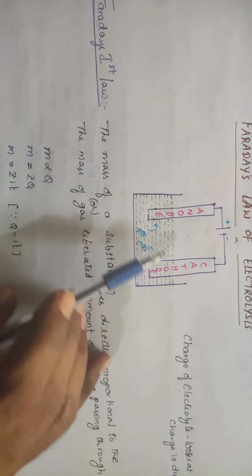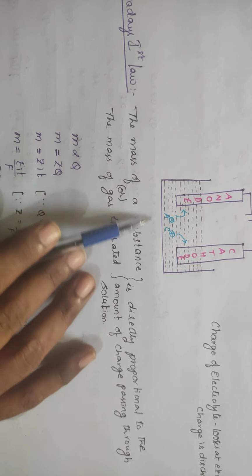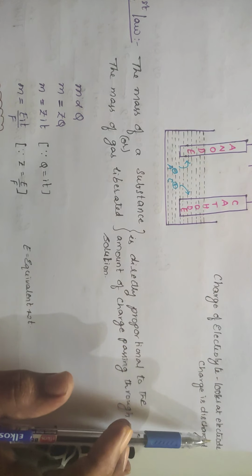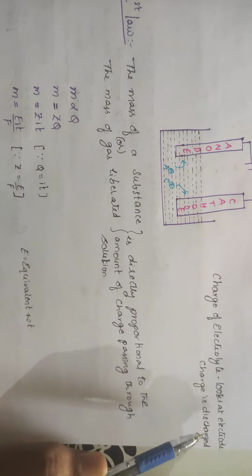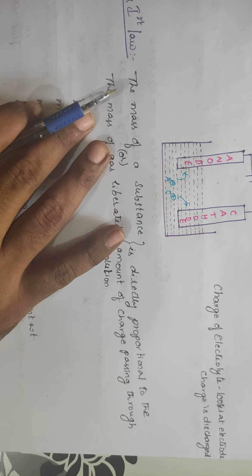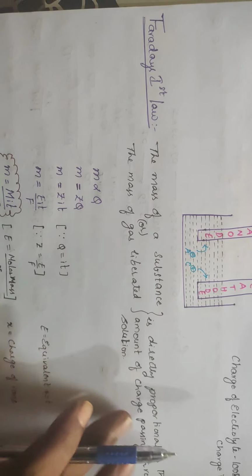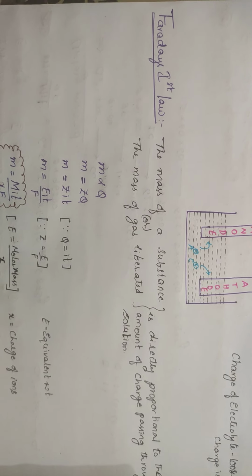So as usual, you will be having a container with anode and cathode, connected to a battery, where the electrolyte consists of cations as well as anions. This electrolyte gets dissociated into cations and anions. So the first thing is Faraday's first law. With respect to Faraday, you have two laws. If you are good at the first law, automatically you will get the second law.